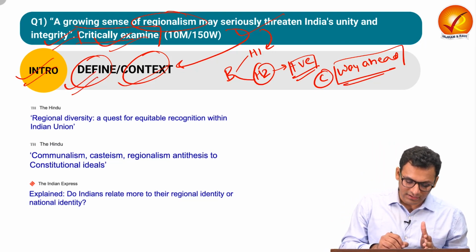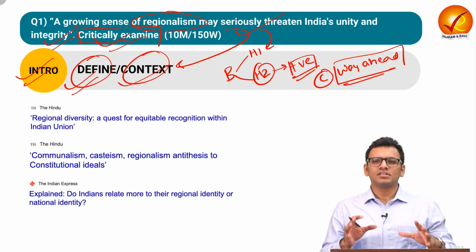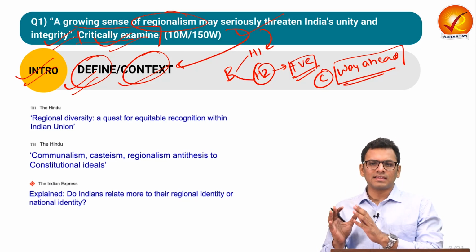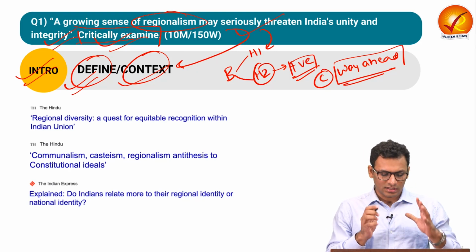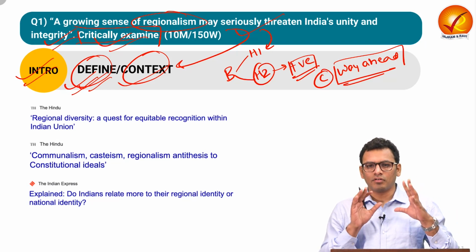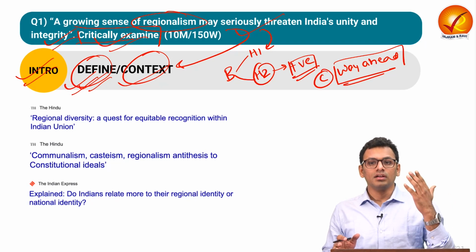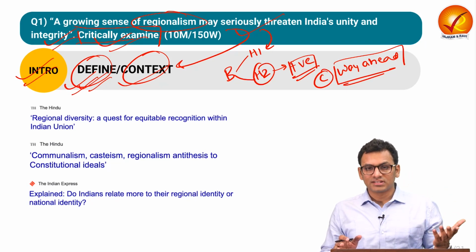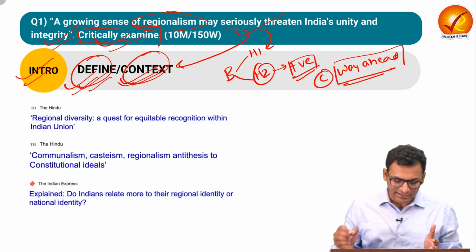In the introduction, you can define regionalism. Regionalism is an ideology through which people with a specific identity have certain loyalty towards the regional identity. Now that is something you can write for the definition. Now those regional identities also have sub identities that can be derived from cultural identity, linguistic identity, food habits, etc. You can also talk about certain context over here.